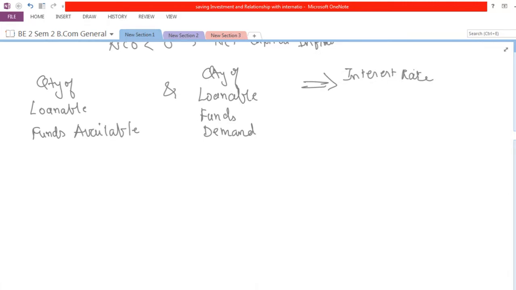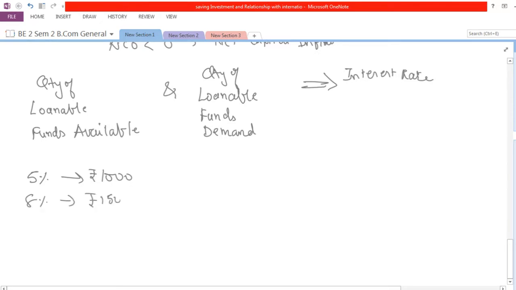So let's assume that here the interest rates were, let's say, 5%, and at that moment people were saving 1000 rupees. Now if it has become 8%, then people would be motivated to save a higher amount.